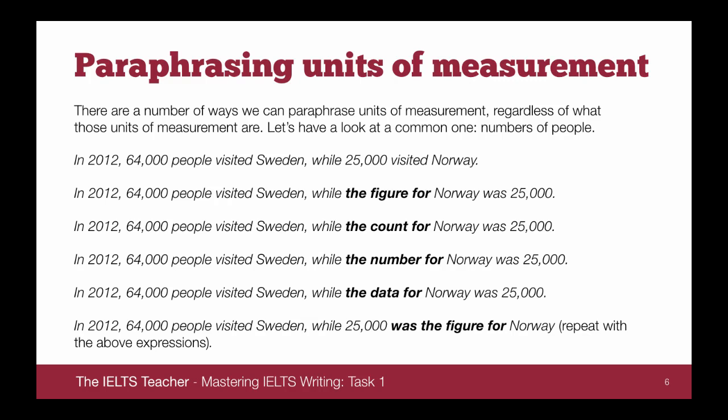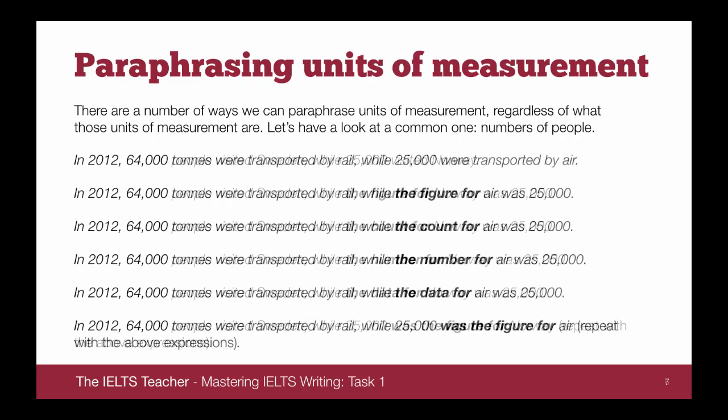This is just looking at numbers of people, but this language is so flexible that we can use it for pretty much any unit of measurement. So let's have a look at a different one. 64,000 tons were transported by rail, while the figure for air was 25,000. When we say air, we're talking about going by plane. Tons of whatever it is, it doesn't really matter. It could be tons of apples, tons of oil, tons of gold, who knows.